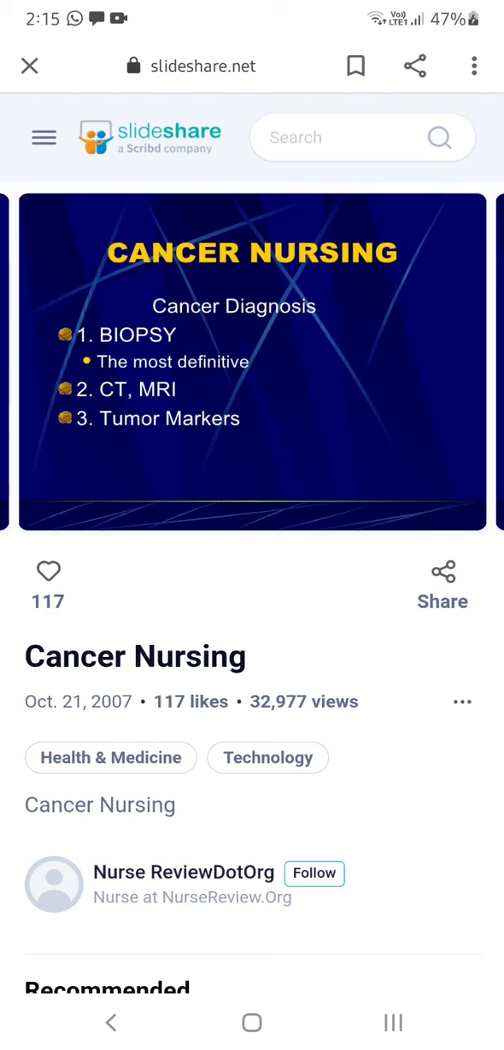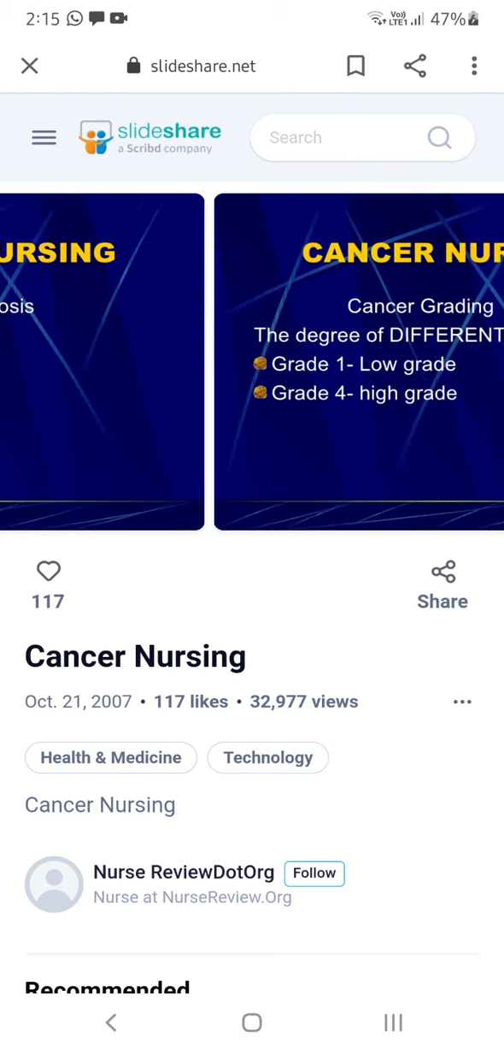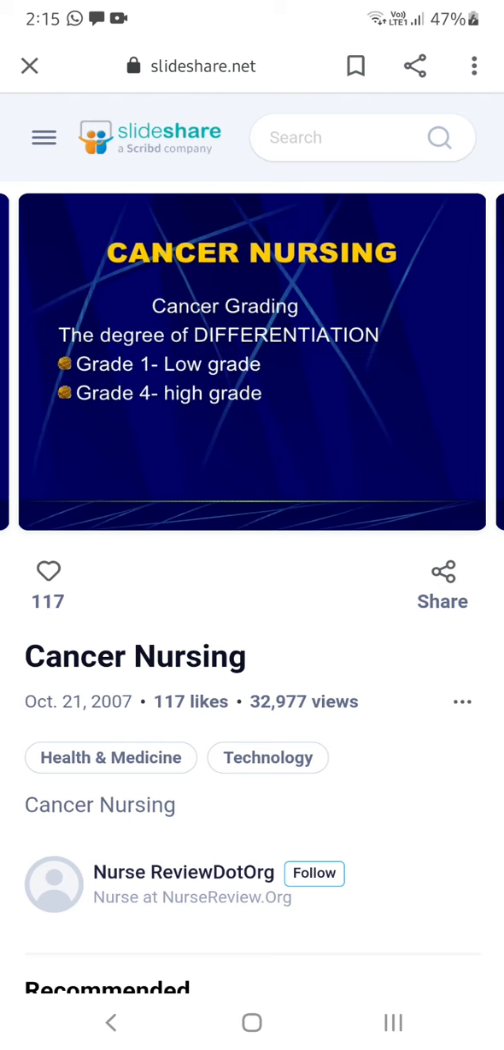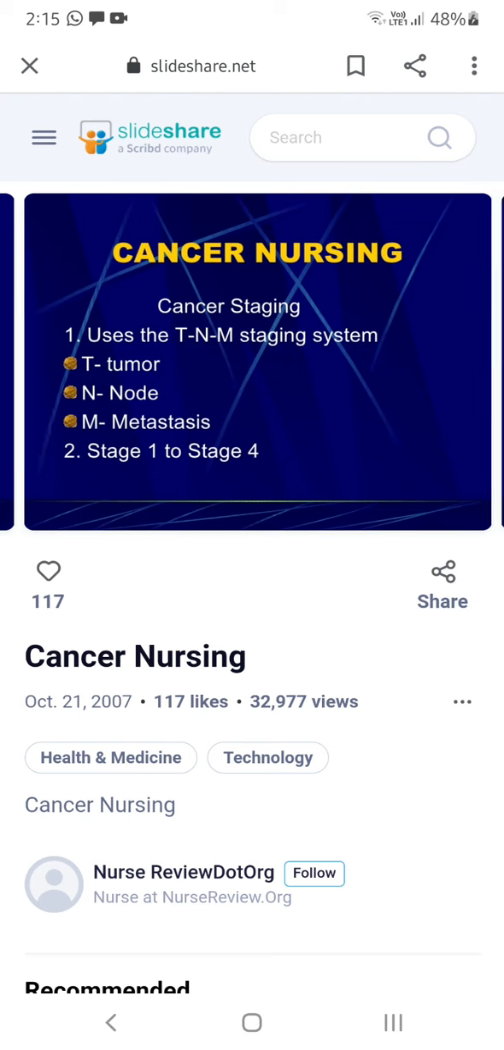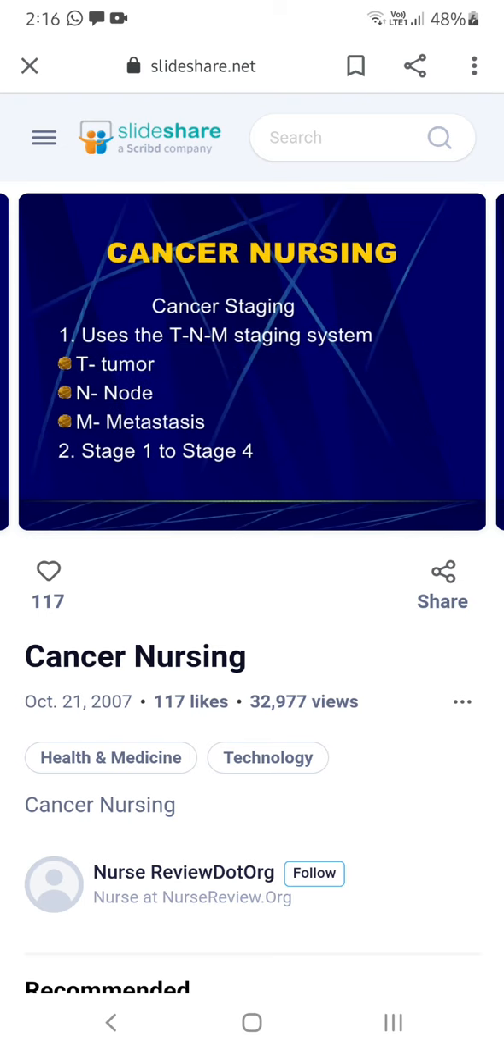The next thing is CT and MRI scan, and you can detect any tumor markers in the body. And you know cancer grading is grade 1 to grade 4. Grade 1 is low grade and grade 4 is high grade cancer. Now cancer staging uses the TNM staging system. So what is this TNM staging system?